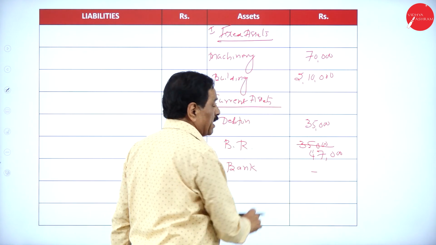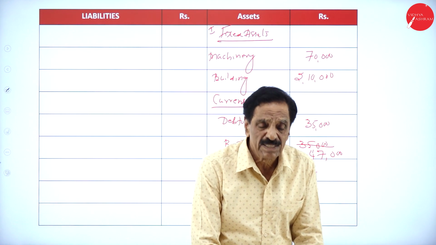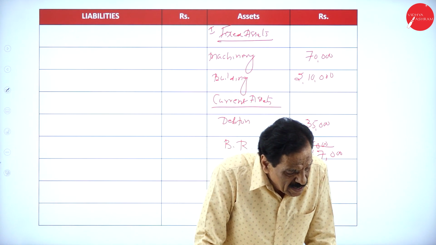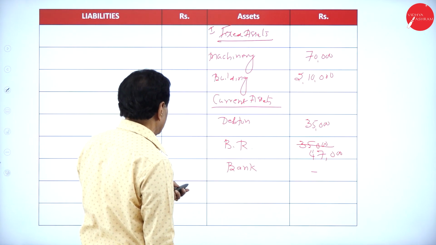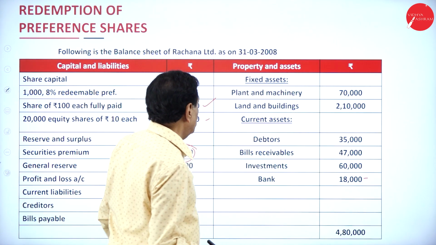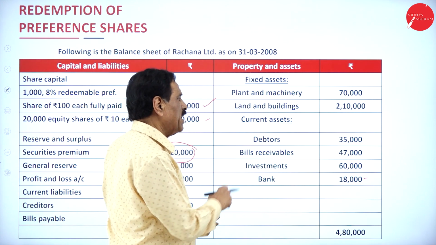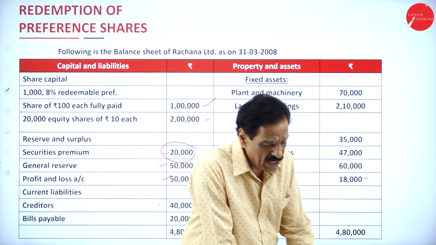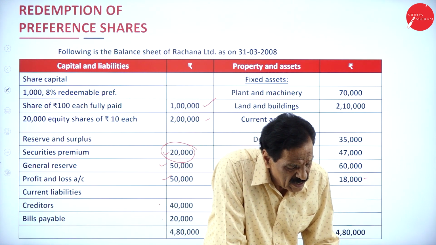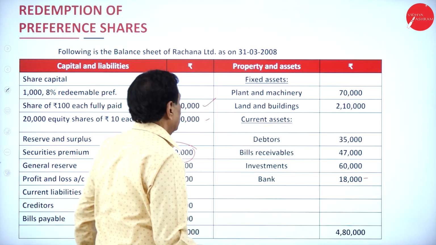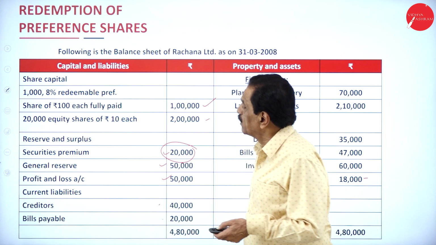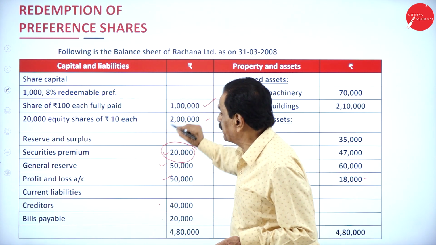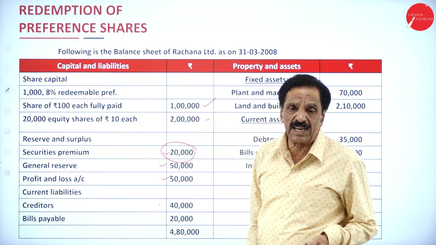So you have fixed assets of 70,000 plus 2,10,000. Have you got any other fixed asset? Only plant and machinery, and land and building. Since you redeem the preference shares, the CRR is created.